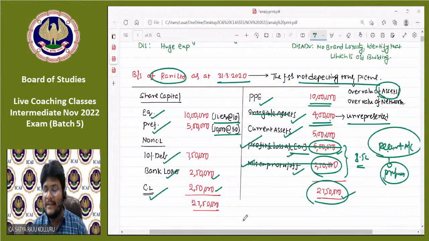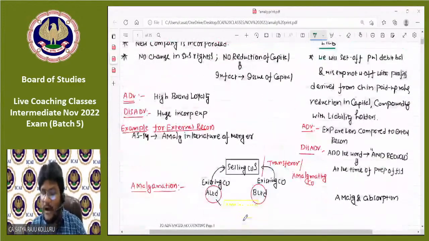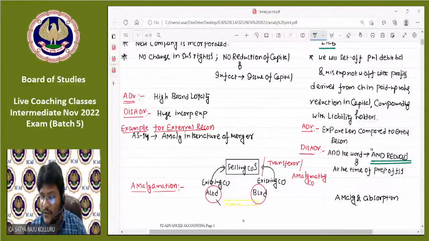And one more thing, guys, after completion of the internal reconstruction process, each and every company should use the words "and reduced" under brackets at the time of presentation of the balance sheet. That means after completion of the internal reconstruction, they need to use the words "and reduced" in brackets at the time of preparation of financial statements.